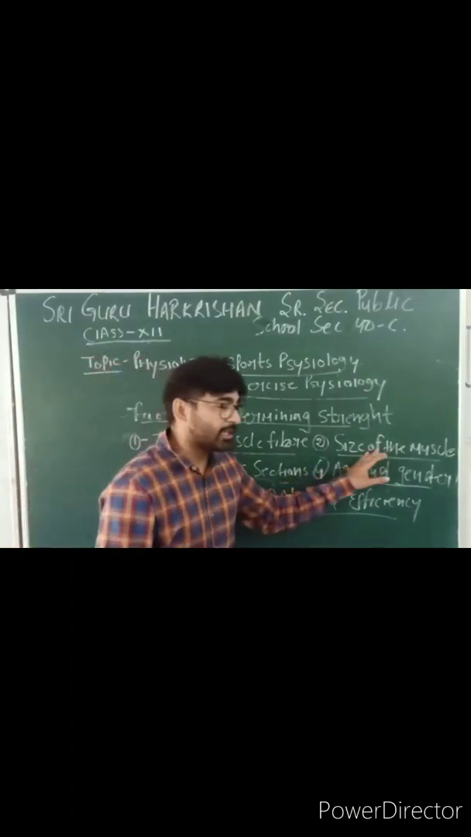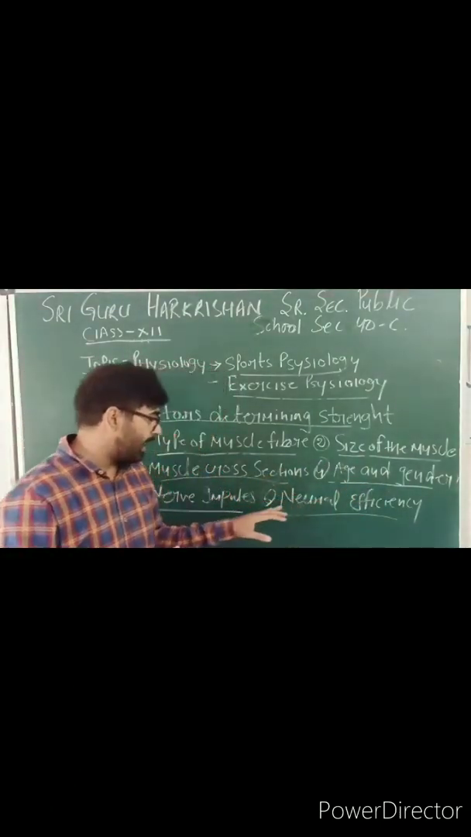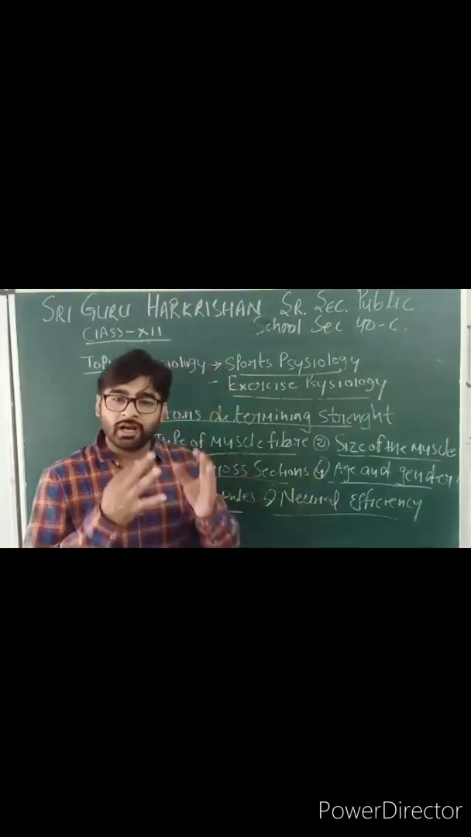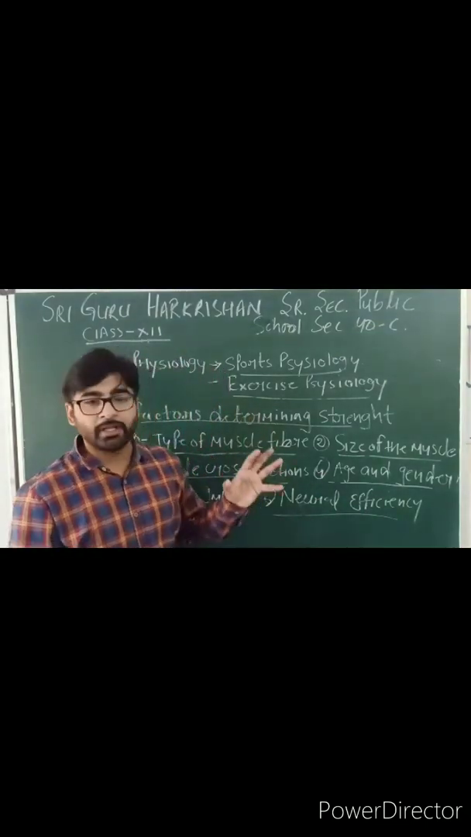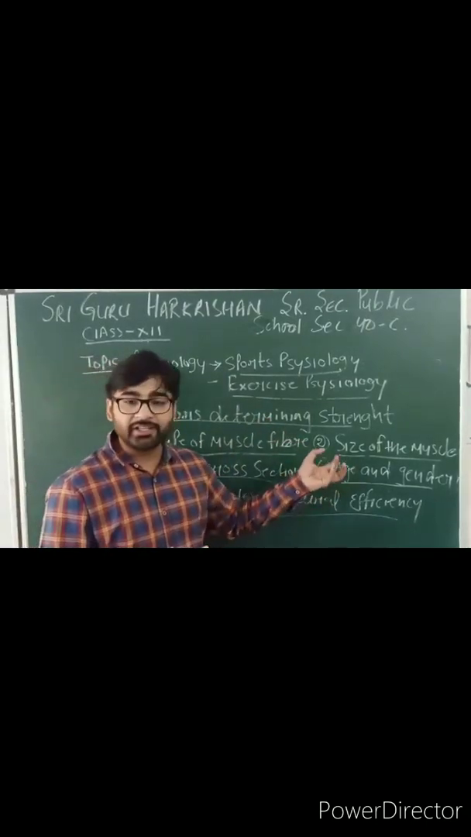The size of the muscle is most important, along with cross sectional area, age and gender, nerve impulse and neural efficiency. That is the condition that applies to a sports person. That is the most important topic and the most important part of sports conditions that apply to a sports person.